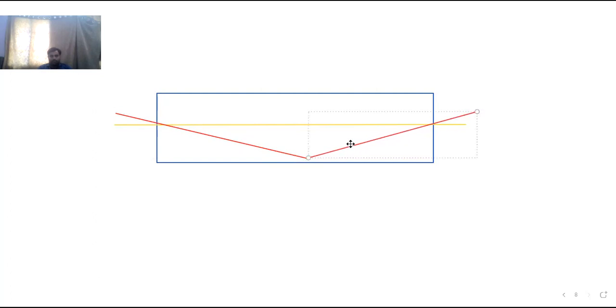This is the bent tendon. And here, let us say that the force is P. Here, along with the tendon, the force is P. This is P force, stressing force.